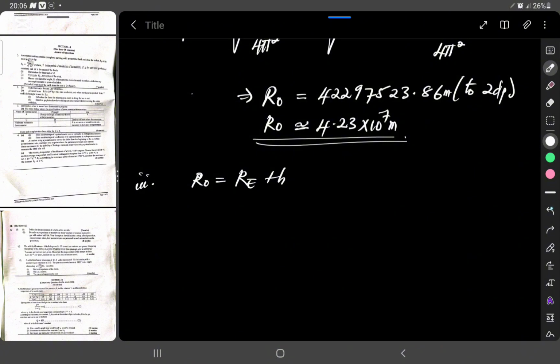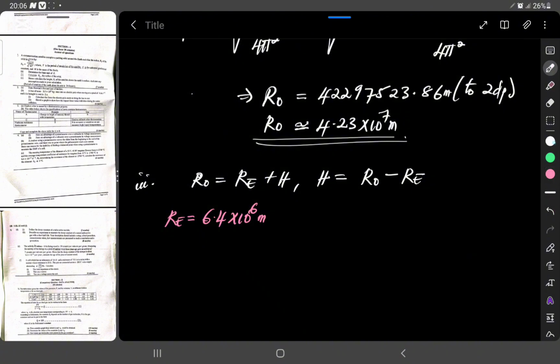Remember that the value of h was given in capital letters, so this implies that h will be equal to R0 minus Re. Take note, the radius of the Earth from your formula booklet is approximately 6.4 times 10 to the power 6 meters.